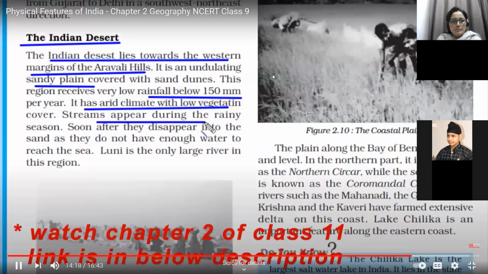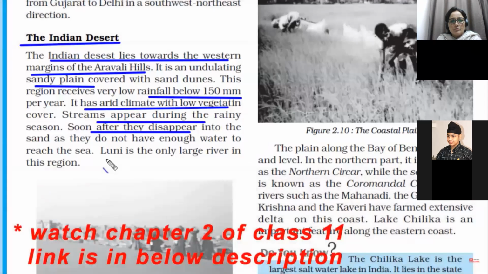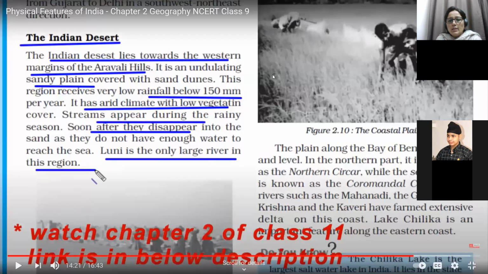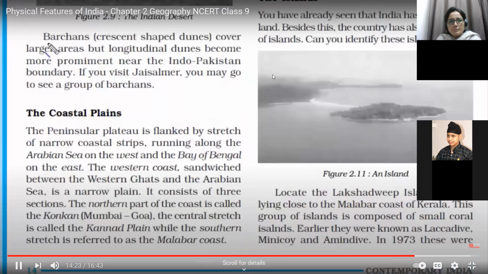You will only see river during the rainy season. Luni is the only large river in this Thar Desert area, Rajasthan, the Indian desert. The name of the river is Luni. This region is famous for Barkhans, that is crescent shaped dunes. Sand dunes which are huge in size, but their sides are extremely steep, known as Barkhans.